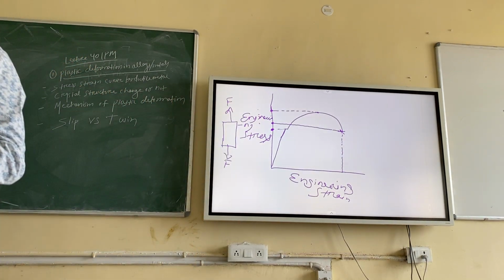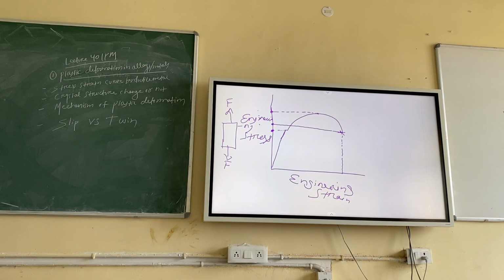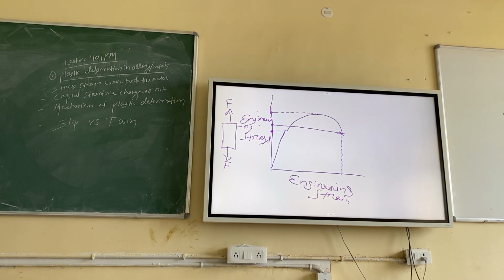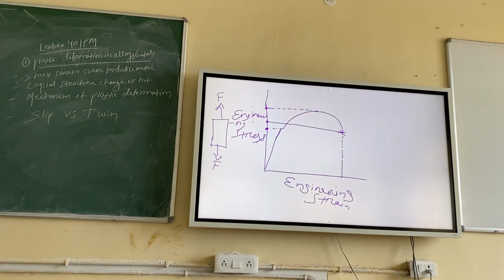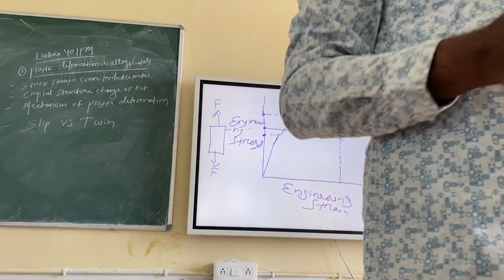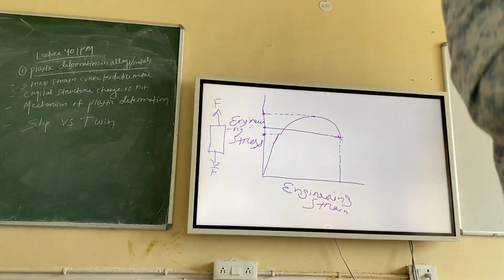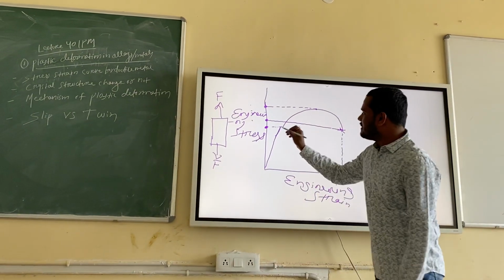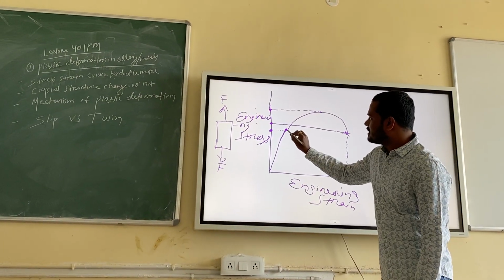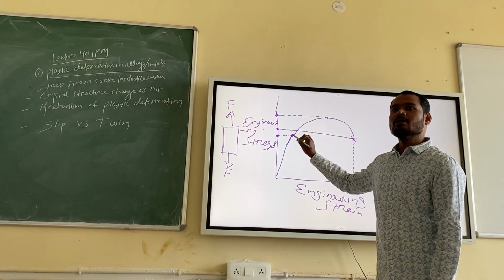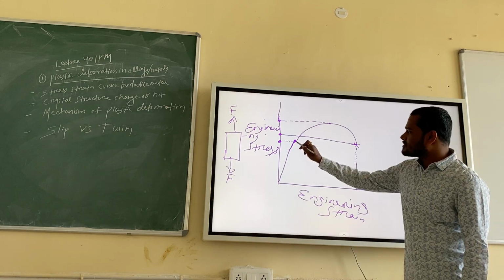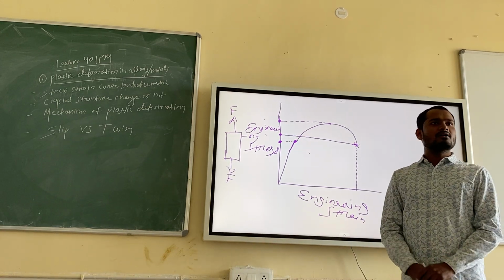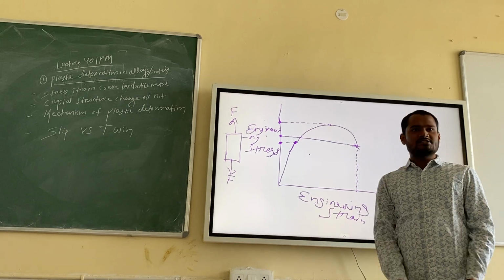Very good. Ultimate tensile stress means when you are loading it and increasing the force with time, that is the last stress the material can handle, right? After that the material cannot handle a lot of load. And does anybody remember, at this much stress, if you increase the stress value, what will happen? Plastic deformation will initiate in the material. And below this stress, if you release the load, what will happen? It will come back to its original shape.